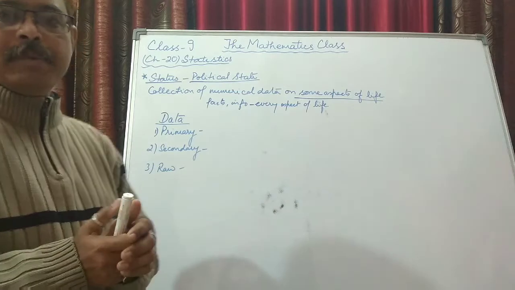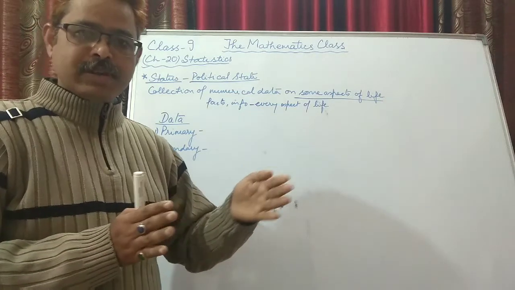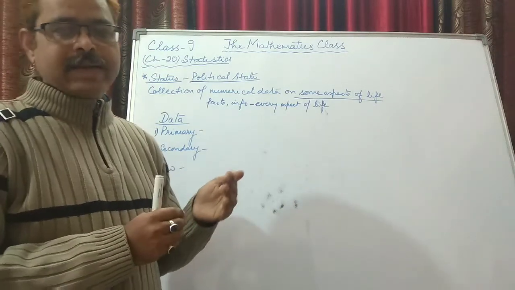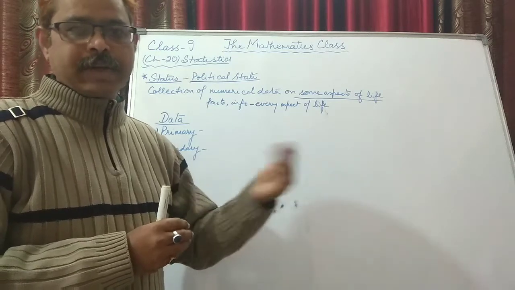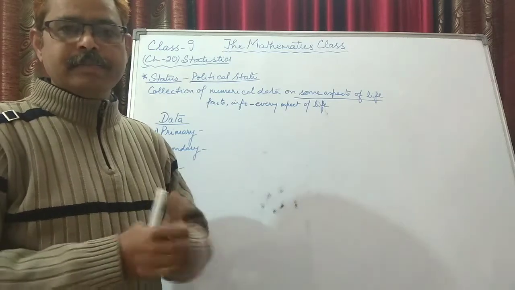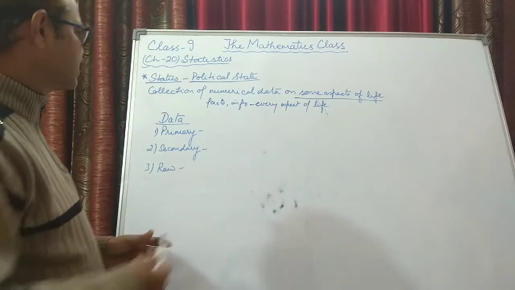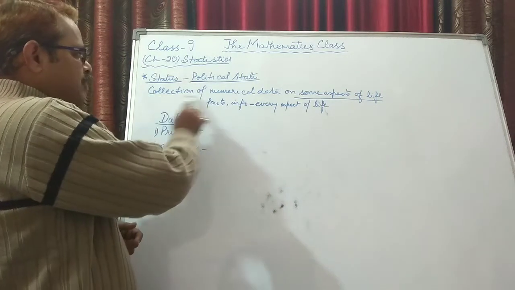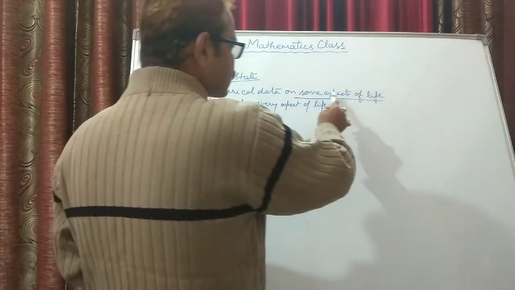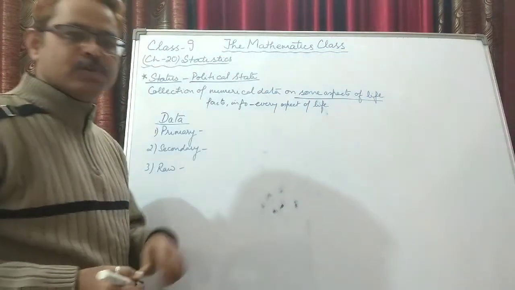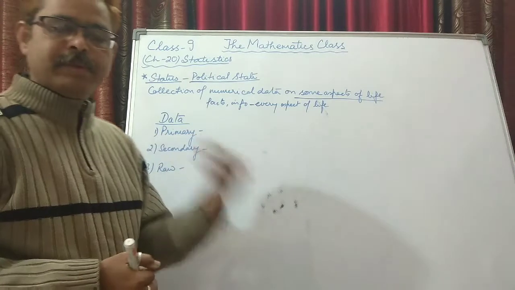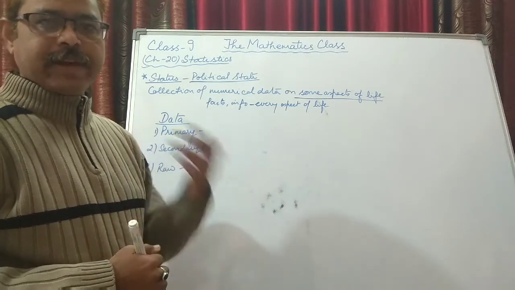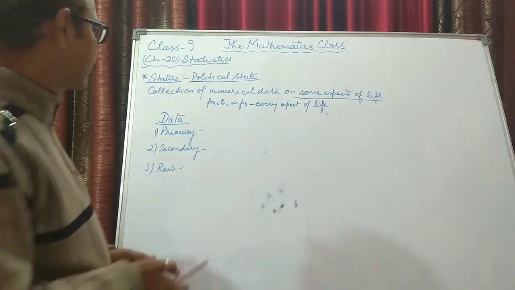It may be the way a person lives, and how many times a year he is going out for a vacation. Different parameters were there on which the data was collected. Those aspects may be different for different people, different groups, different companies and everything like that.